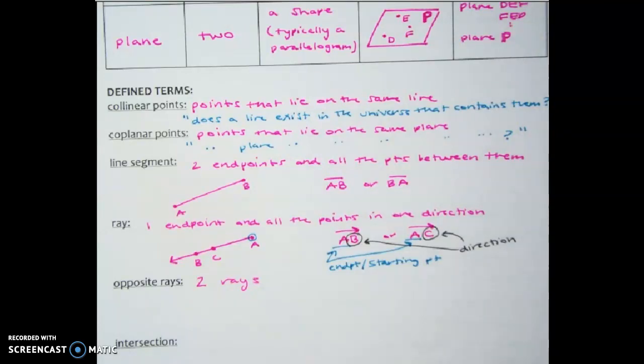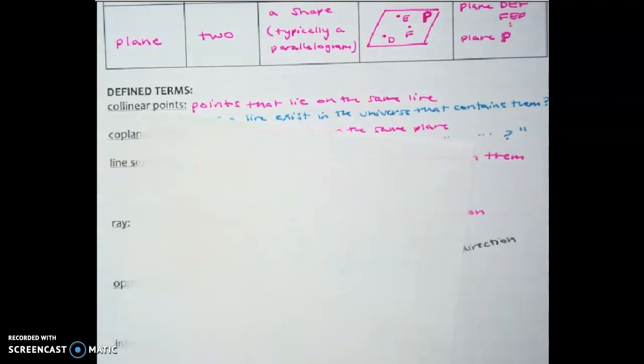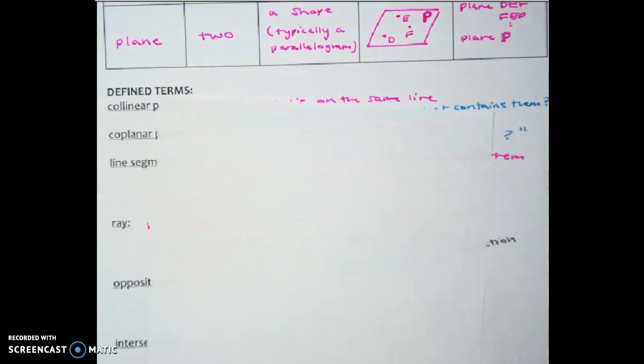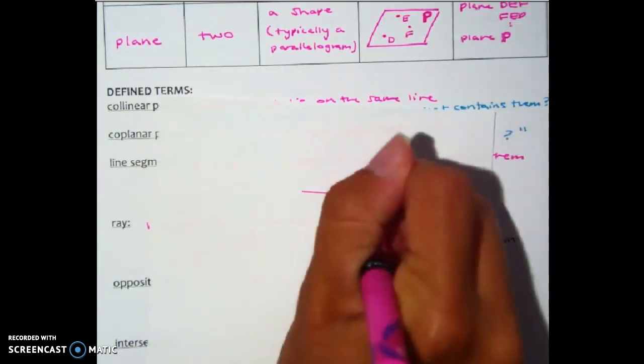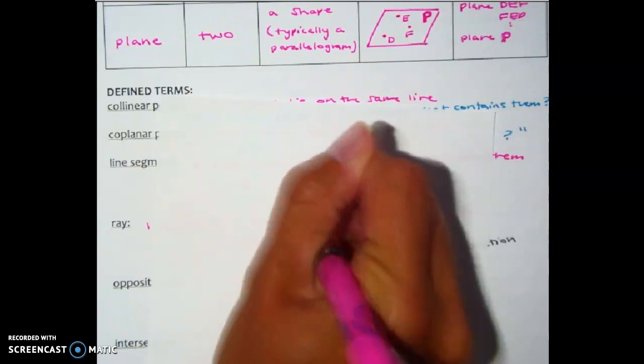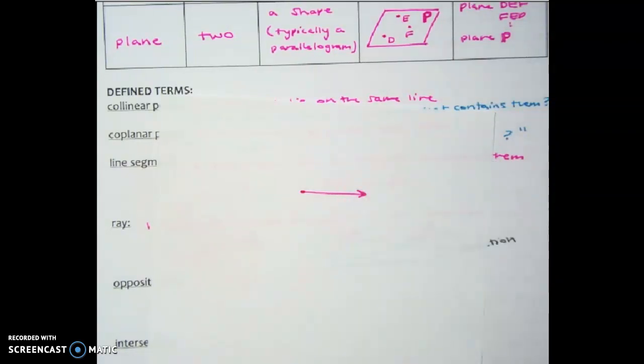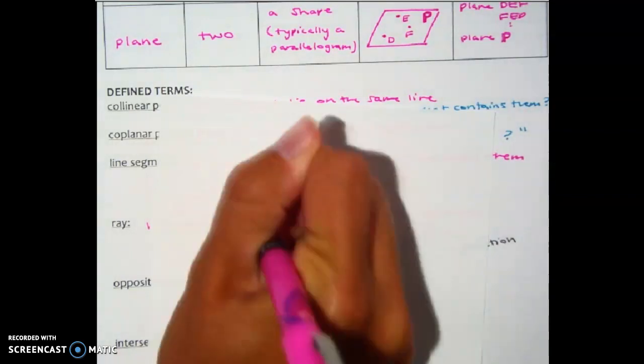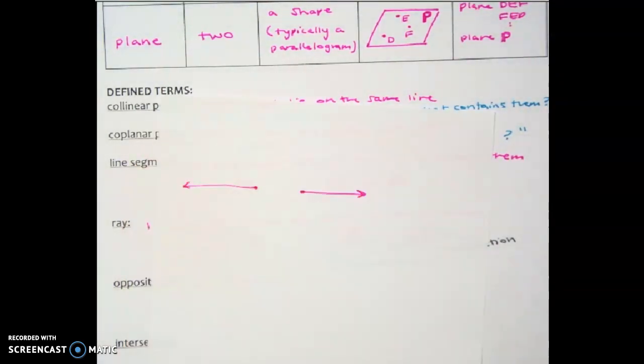When I read opposite rays, I would picture this. That ray and that ray as being opposite rays because they point opposite directions.